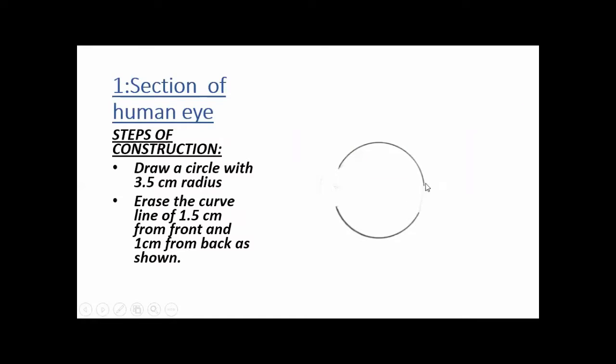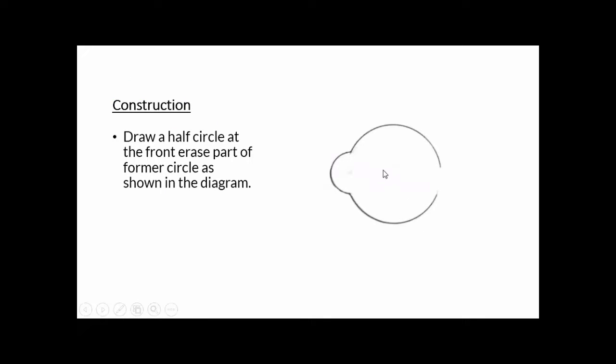Now the second step of the drawing of the human eye. Now draw a half circle. You will put your compass here on this line, the erased portion, and you will draw a half circle. This is the half circle. You will draw it at the front, where you have erased part of the former circle, as shown in the diagram.